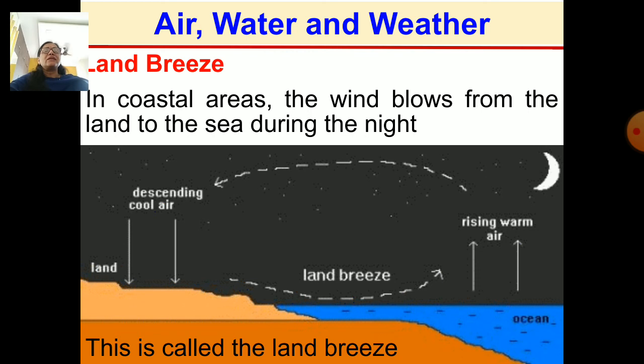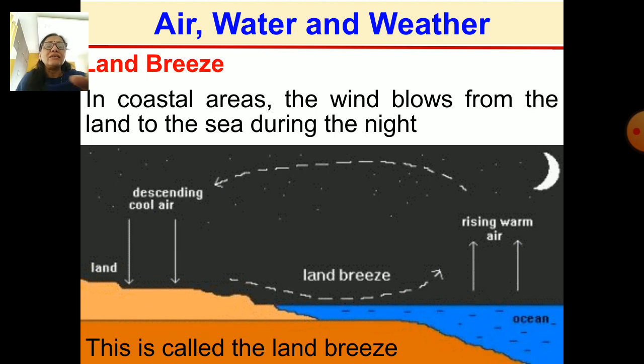In the same way, in the coastal areas, what happens? The wind blows from the land to the sea during the night. As you can see in the picture here also, the sea becomes warmer than the land at night time. Land is cool while the sea water is warm. So the air from the sea becomes warm, lighter, and rises up, and it moves towards the land, while the cool land breeze takes its place above the sea.